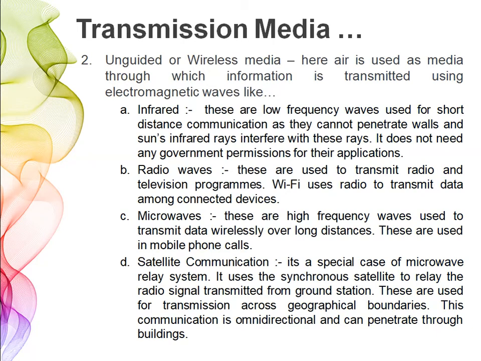Clear? This type of communication is omnidirectional, okay, and it is very high frequency, so it can penetrate through buildings. Okay, so if there are lots of buildings around your area, this type of communication, the speed will not get affected due to their presence. Okay, so these are the types of transmission media, guided and unguided.